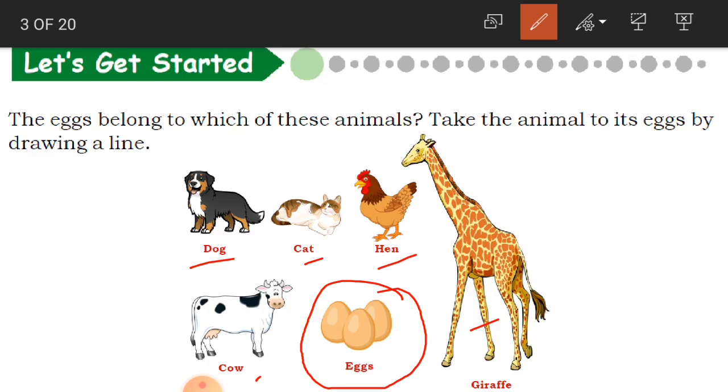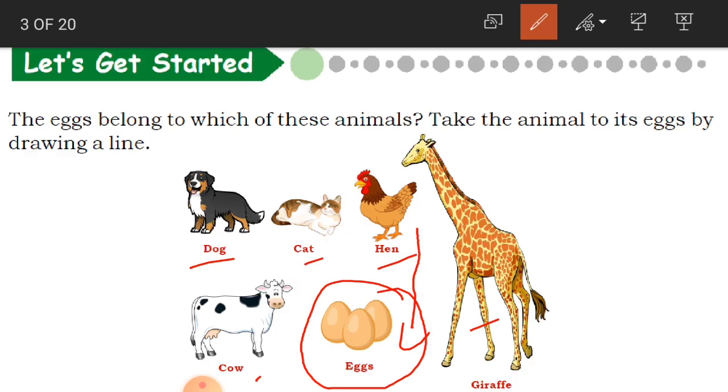Which animal will lay eggs? Does dog lay eggs? Cat? Cow? Hen? Or giraffe? Yes, that is hen. The hen lays eggs.